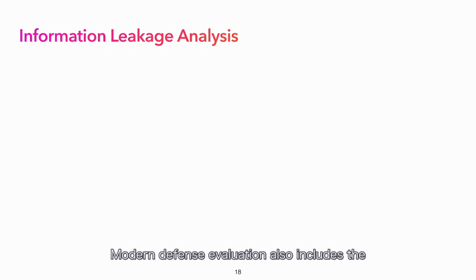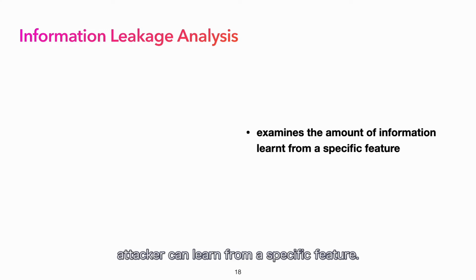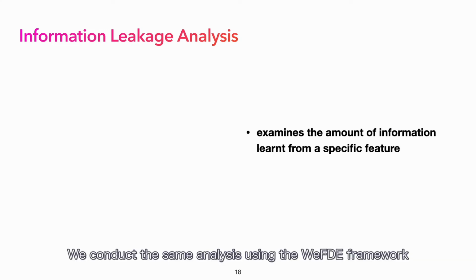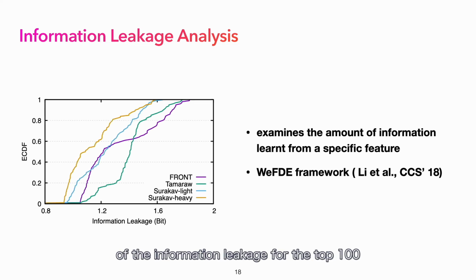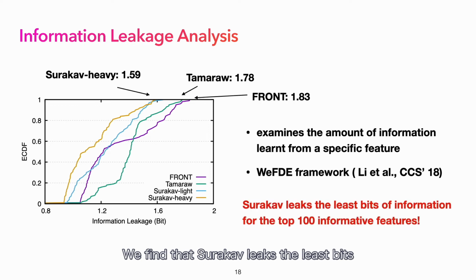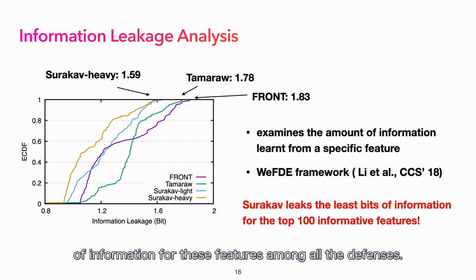Modern defense evaluation also includes the information leakage analysis, which examines the amount of information an attacker can learn from a specific feature. We conduct the same analysis using the WEFDE framework and plot the cumulative distribution function of the information leakage for the top 100 informative features. We find that Surakav leaks the least bits of information for these features among all the defenses.